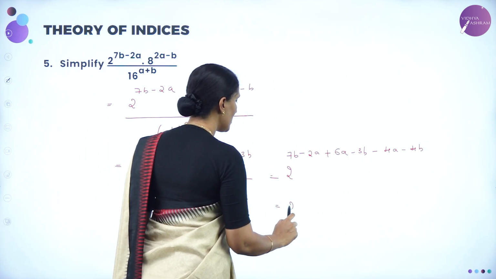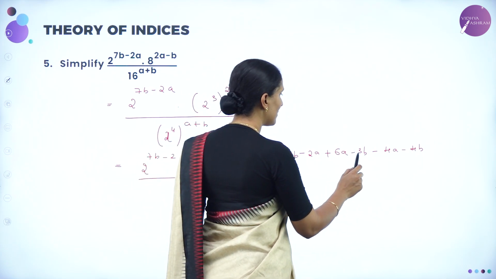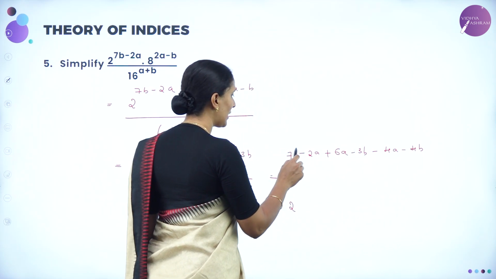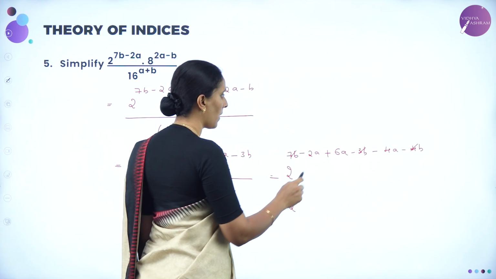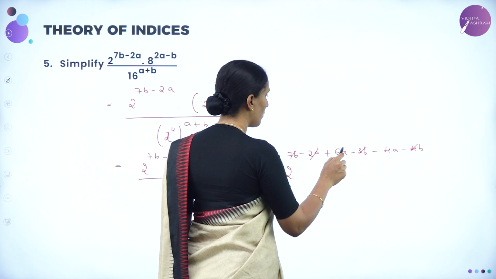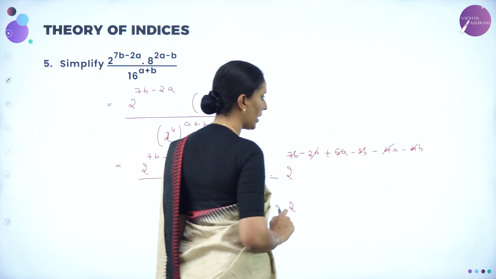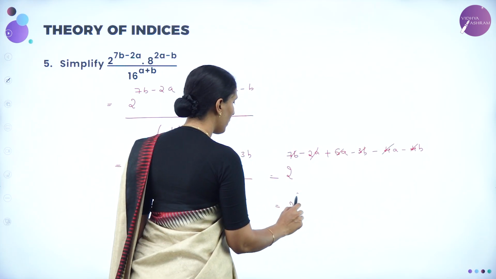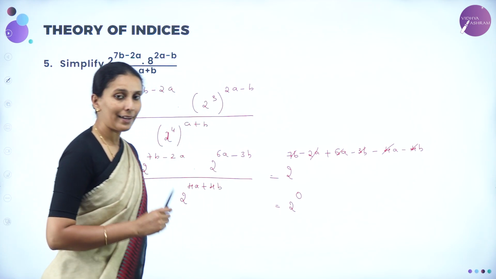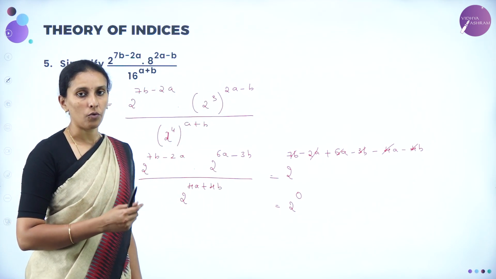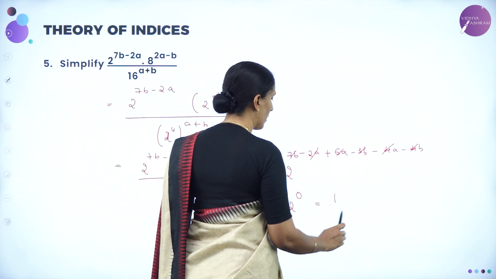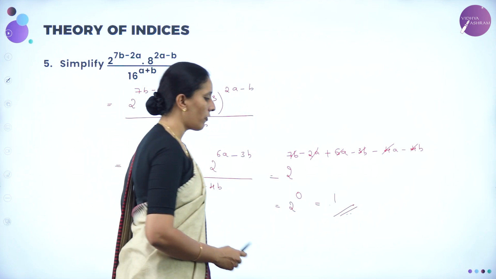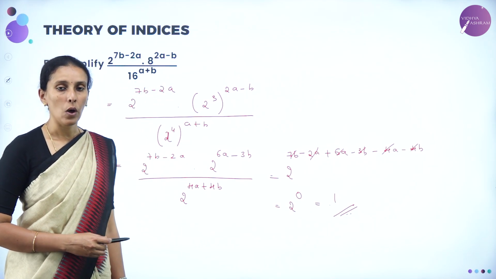So resolving this, 7b minus 3b minus 4b cancels, because minus 4b plus 4b cancels. Minus 2a plus 6a is 4a. 4a minus 4a is 0. So we are left with 2 power 0. We know that anything to the power 0, for any base, if the power is 0, the value is always 1. Hence, the value of this problem is 1.